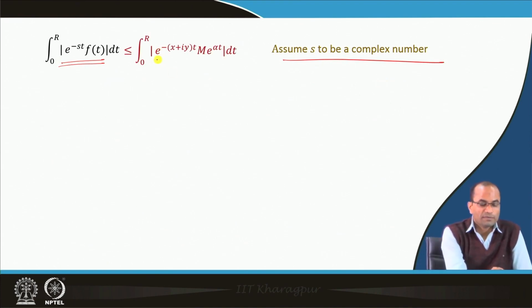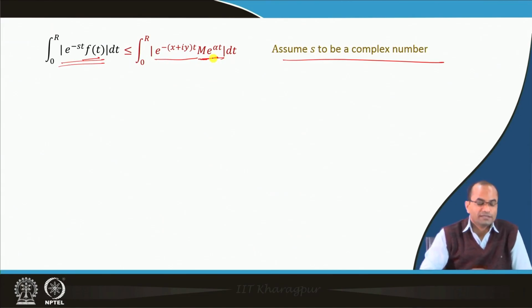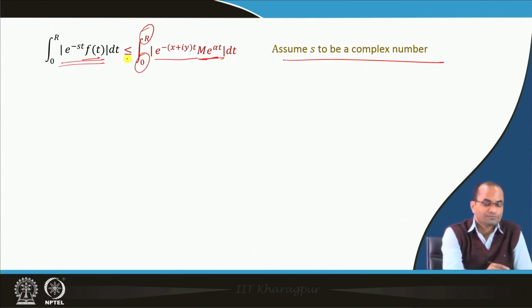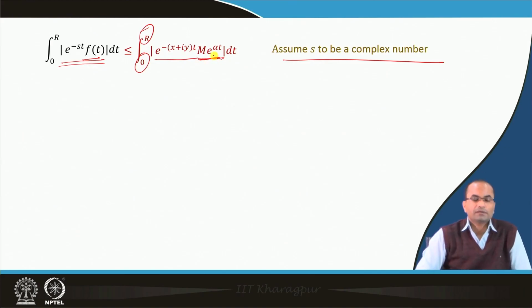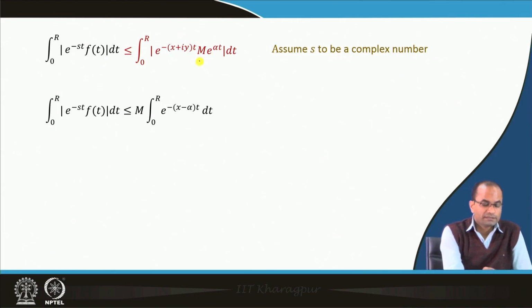So, we have e power minus (x plus i y) t, and here this f t is replaced by m e power alpha t, because in the whole range 0 to r, it is bounded by m e power alpha t. So, we can bring this m outside, and then we have positive numbers there, the exponential functions.